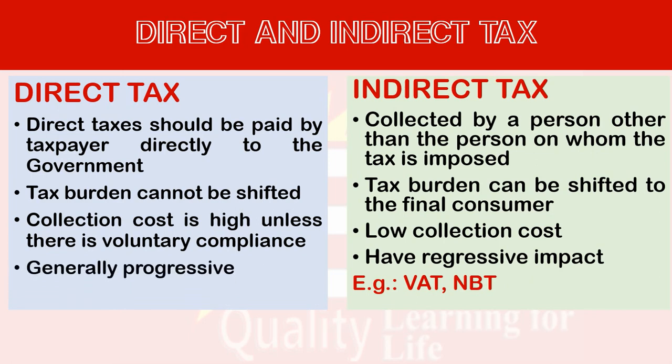Generally progressive: when the income level increases, the tax rates also increase. That is called the progressive effect of tax. This is applicable to direct tax. The examples are income tax charged on individuals as well as income tax on companies, that is called corporate taxes. And also Economic Services Charge, ESC, is a direct tax. We will study these taxes in detail in the upcoming modules.